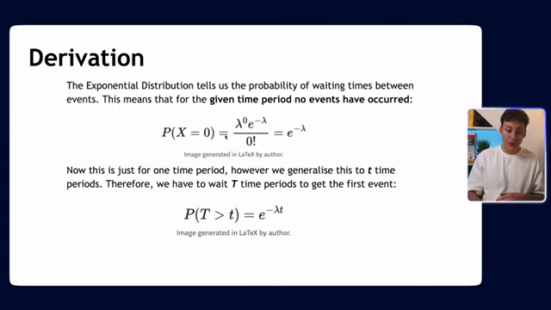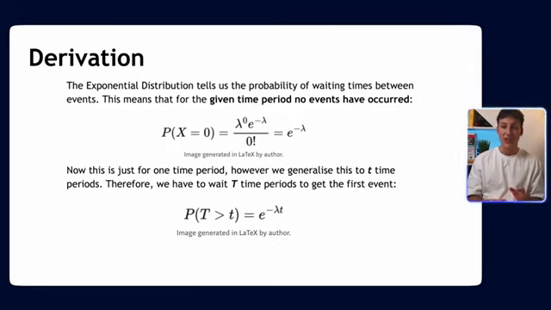Now, obviously, this is just for one time period, and we can generalize this to be t time periods. And all we do then is multiply it by t. We're just saying that we haven't got any for this time period, what's the probability of getting none for the next one, and for the next one. And we're saying we're going to wait until big T time periods to get the first event. So it's just a mathematical expression you can think about. Don't worry too much about it. It makes intuitive sense. Just go over it in your own time, and I'm sure you'll grasp the concept.